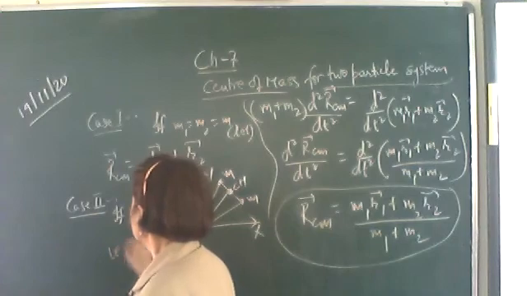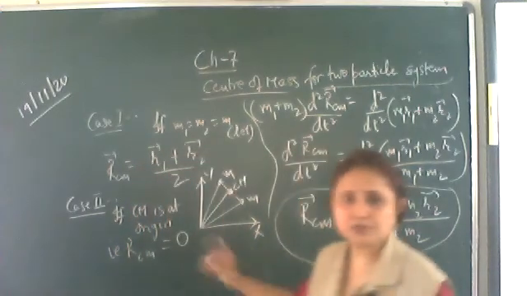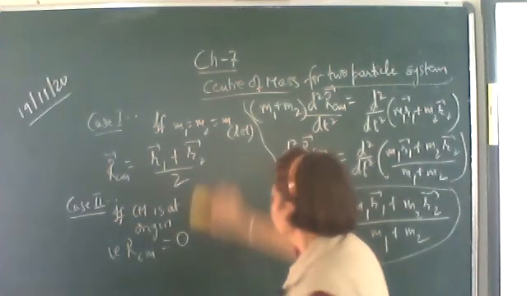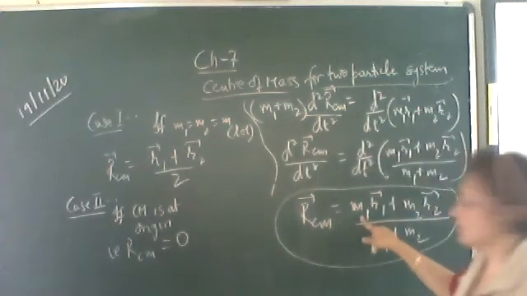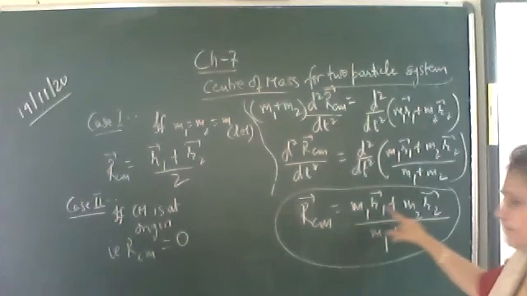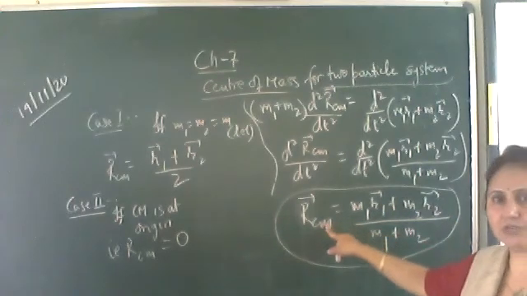That is, RCM is equal to 0. The position vector of the center of mass is equal to 0. Okay, substitute it over here. RCM is equal to 0. M1 R1 vector plus M2 R2 vector upon M1 plus M2 is equal to 0.